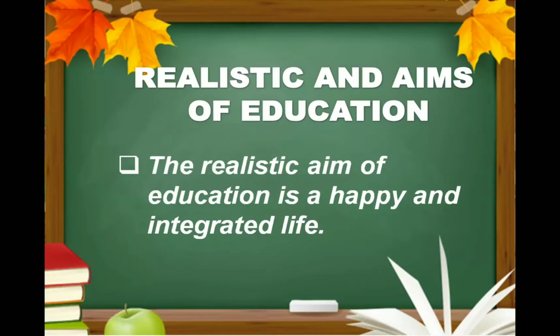The aim of realistic education is to have a happy and integrated life, such as to give every student a complete knowledge and understanding of human society, human nature, motive, and institutions. It is also for preparing every child to lead a happy and contented life, and developing awareness in the child of his surroundings and the real world around him, and also to provide sensory training so that he is able to have thorough knowledge of the external world.